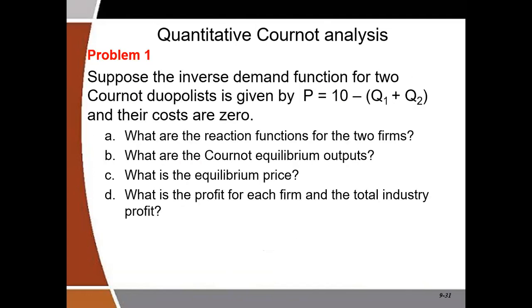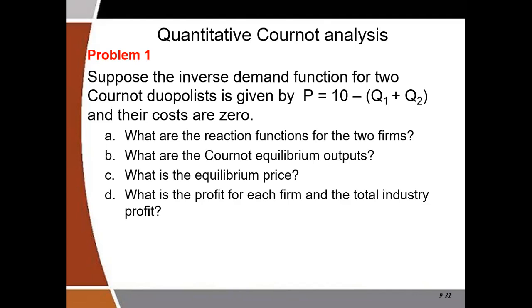This example says that suppose the inverse demand curve for 2 Cournot duopolies is given by P equals 10 minus (Q1 plus Q2).